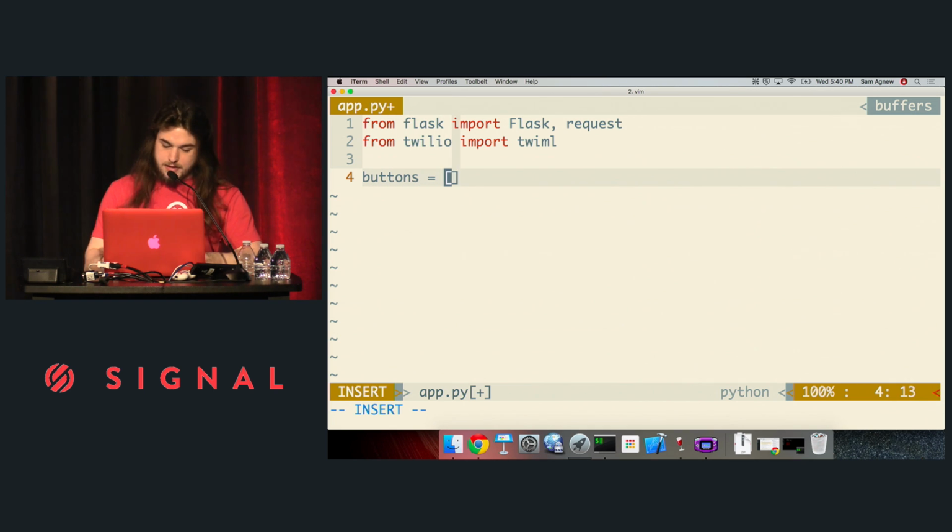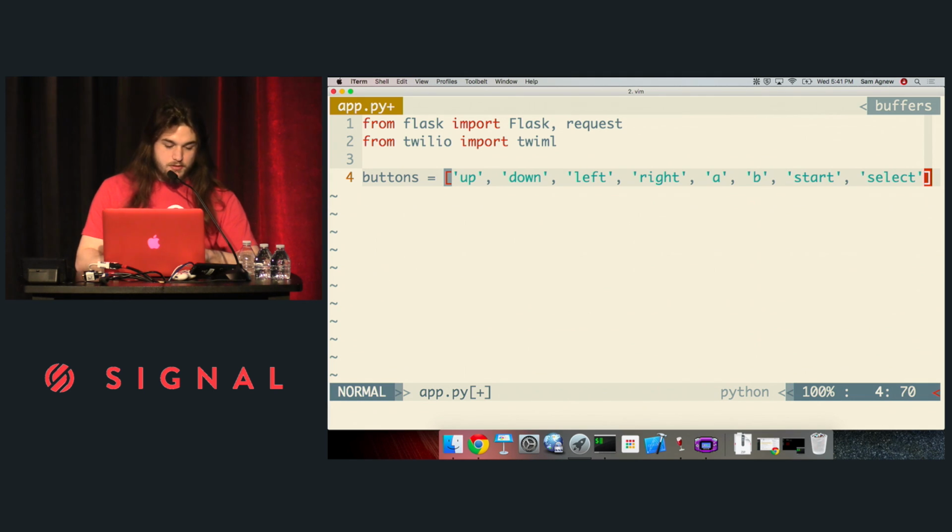Next, I'm going to create a list of valid Game Boy buttons, because I know you're all thinking, hey, Sam, how are you going to know that I actually texted you a button? What if I say LOL? Right? I trust all of you to be pretty good people, but I do not trust all of you to not make typos, especially because autocorrect exists. So I'm just going to check against your input. So I'm going to have a list of all the valid Game Boy buttons: up, down, left, right. A is on there, B is on there, and then start. And I guess just for fun, I'll put select, even though it doesn't really do much in this game. Next, I'm going to create my app object. So this is my Flask app.